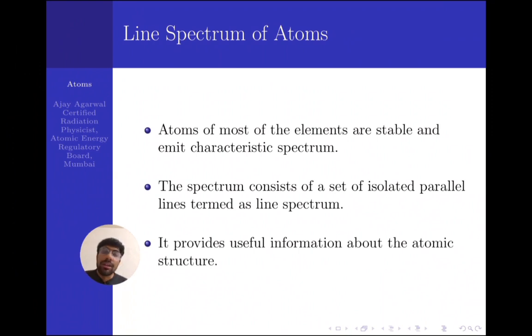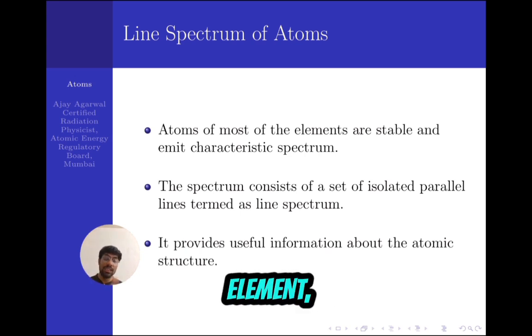So line spectrum of atom. When you have a group of atoms of some element, and you excite them, like passing electricity or heating them, they emit some radiation, and that radiation emitted by them forms a line spectrum. Only certain wavelengths are present in that emission spectrum. Most of the elements are stable and emit characteristic spectrum.